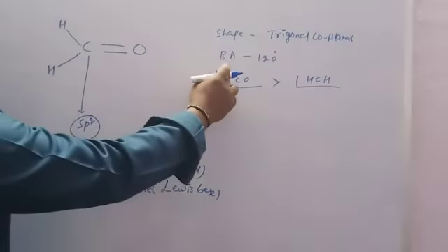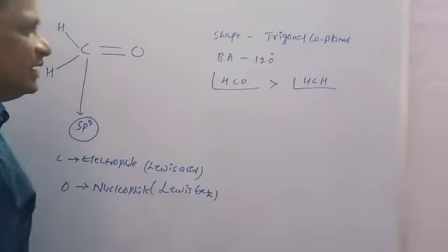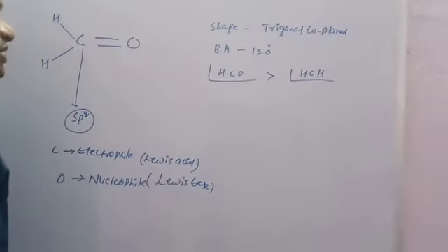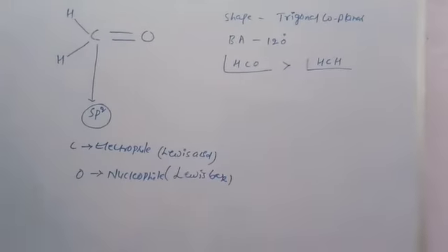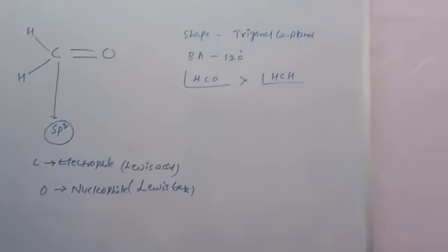So the HCO bond angle is greater than HCH. This is the structure of the carbonyl compounds.